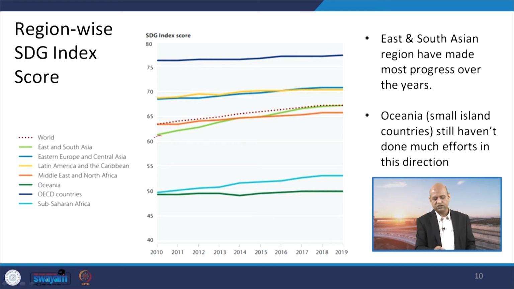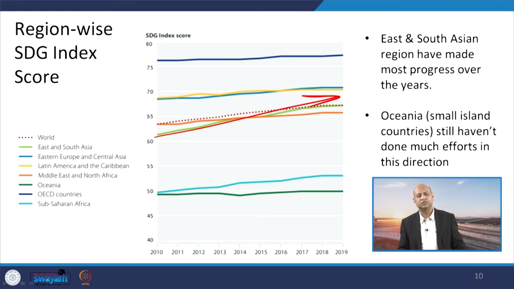If you see the slope, the East and South Asian countries are making good progress, although their score is lower in comparison to other countries like Latin American ones, and these OECD countries are doing very well. But although the ranking is lower, the progress is very high.